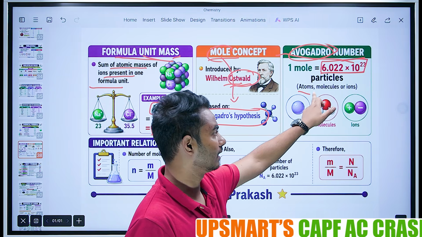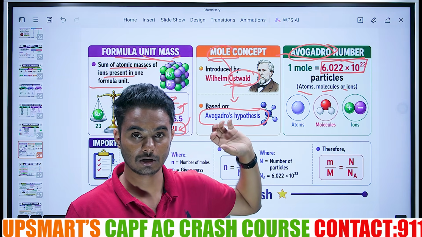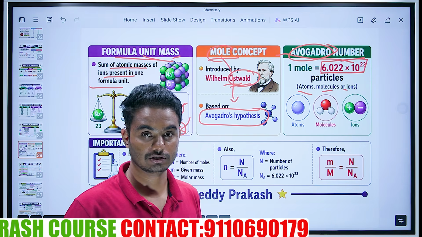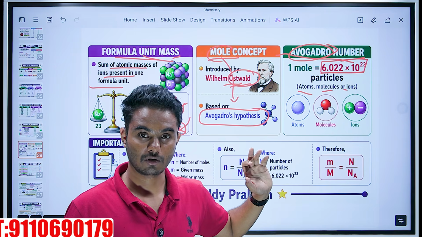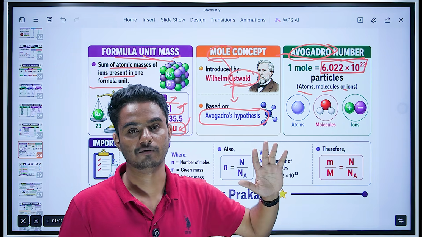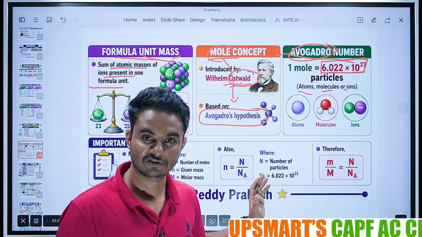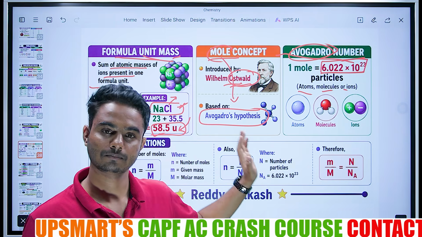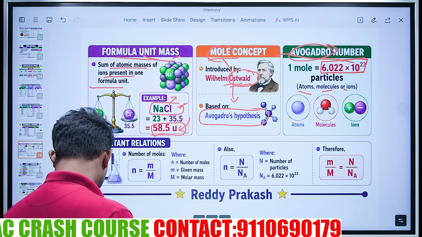Particles means atoms, molecules or ions. These many particles will be present in a particular element. That is the constant. One mole of oxygen contains 6.022 × 10^23 particles. One mole of carbon contains the same constant number of particles. Similarly, one mole of zinc contains 6.022 × 10^23 zinc particles. This is a constant.